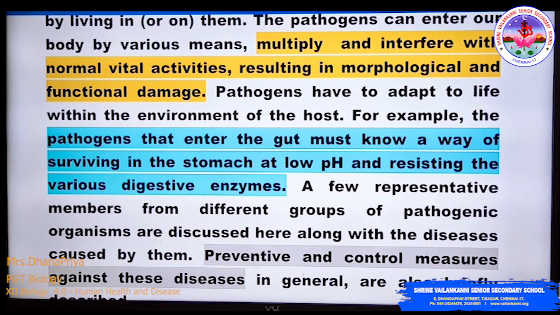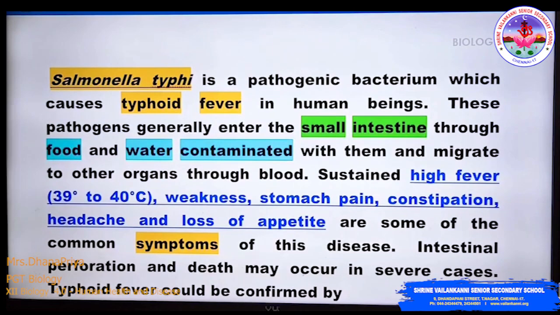So let us discuss the parasites which cause a disease, and how we can prevent and control the disease against these organisms. So let us discuss some of the bacterial diseases. Salmonella typhi is a pathogenic bacterium which causes typhoid fever.